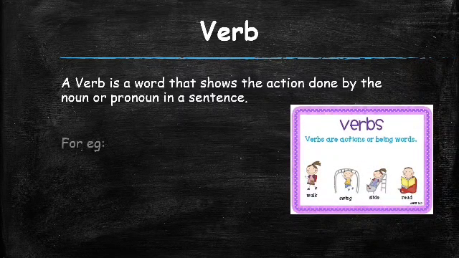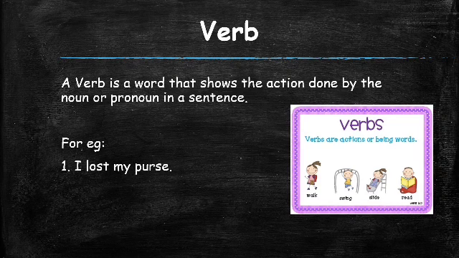For example, I lost my purse. Now in this sentence, the verb is lost because it is an action that is done by the pronoun I.